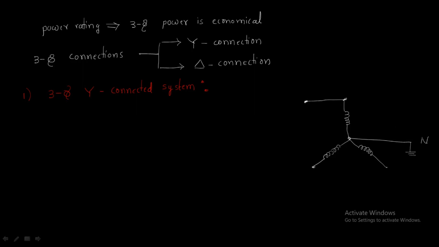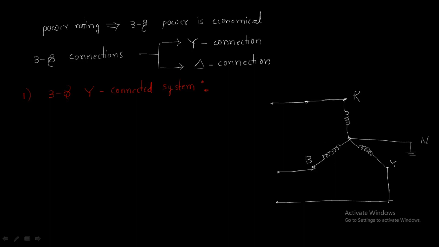This is one phase, call it the R phase, and this is the Y phase, and the remaining one, name it as the B phase.